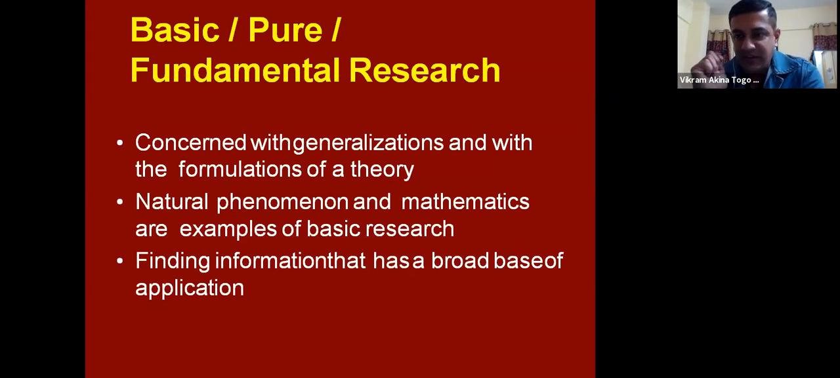So light travels, sound travels faster. You know, this kind of concept when we are now applying in real world in different complicated scenarios, that is where we are generalizing a fundamental theory. So fundamental research leads to a formulation of a theory which can be used for further studies. It is basically finding information that has a broad base of how that information is applied. So one type of research.